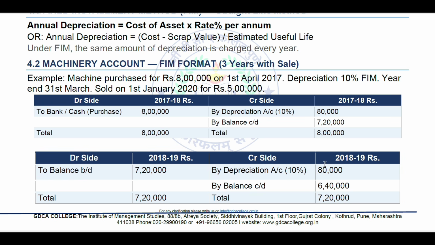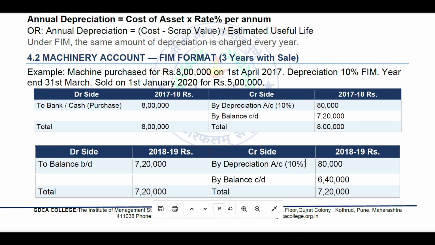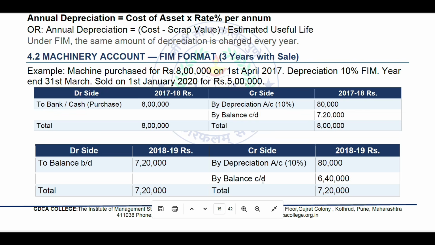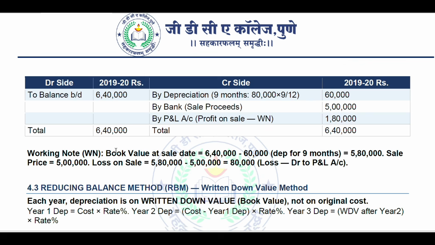Then again depreciation of 10%, which is again 80,000, because the straight line method is used, so a fixed amount of depreciation is charged. So again we reduce 80,000 from 7,20,000, and ultimately it will be 6,40,000 rupees. This is the calculation. You have to make a total everywhere, on the credit side and debit side, and always make sure you mention the debit side first and the credit side in the next column.